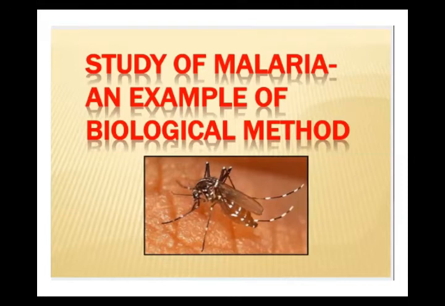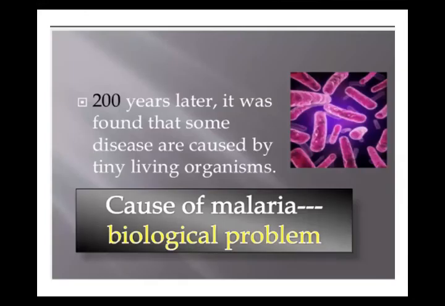To resolve it, the French physician Laveran studied the blood samples of malarial disease patients and observed very minute creatures in the blood of patients. He named these creatures Plasmodium. So he just observed the Plasmodium in the blood of the malarial patient.